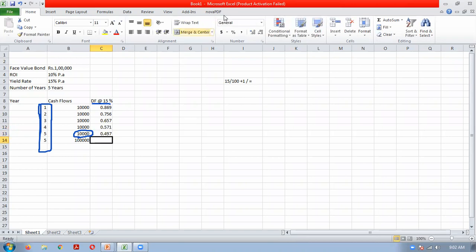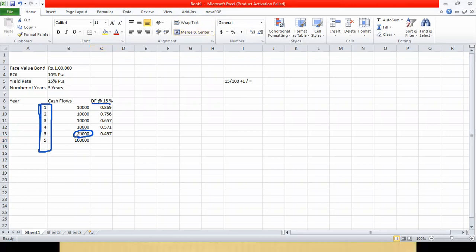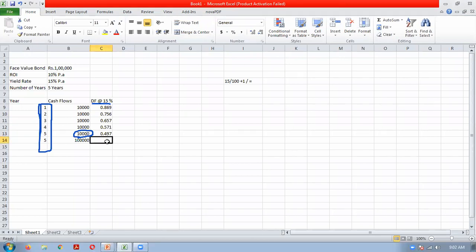Now here you see both are year 5 only, so both discounting factors will be the same. Don't press equal to again, otherwise it will become year 6. So for year 5 the discounting factor will be the same for both cases. So this is how you have to calculate the discounting factor.